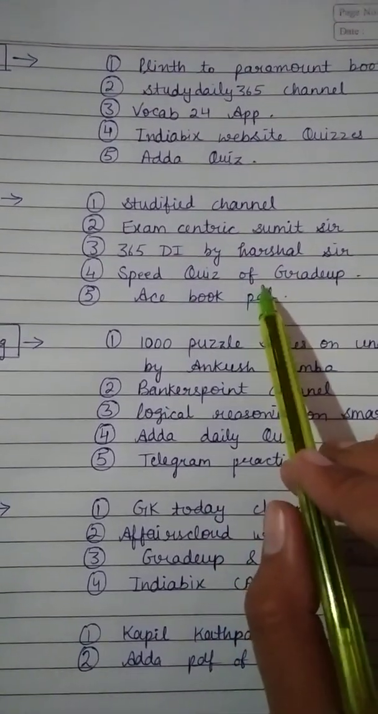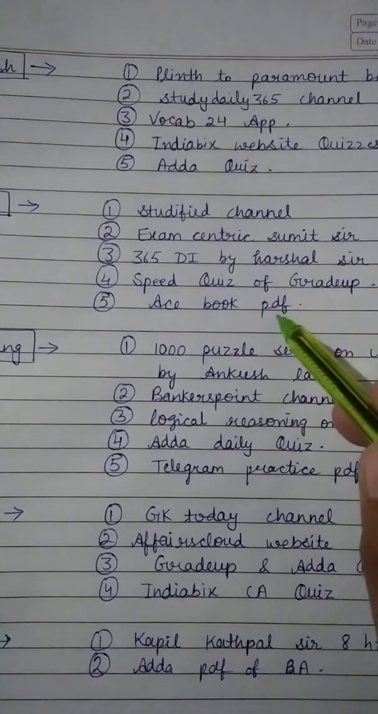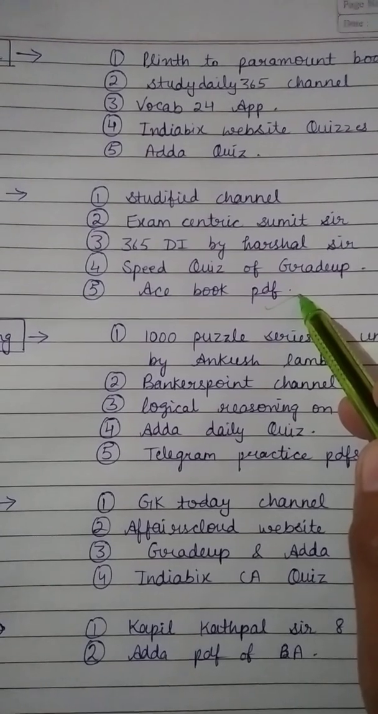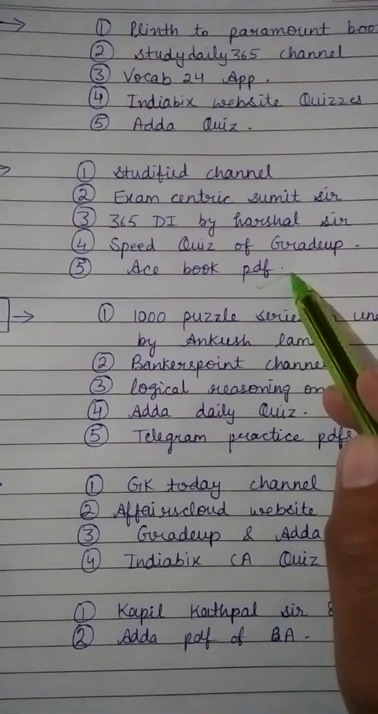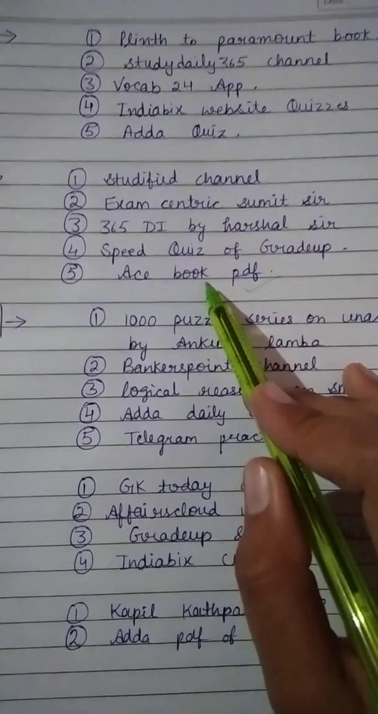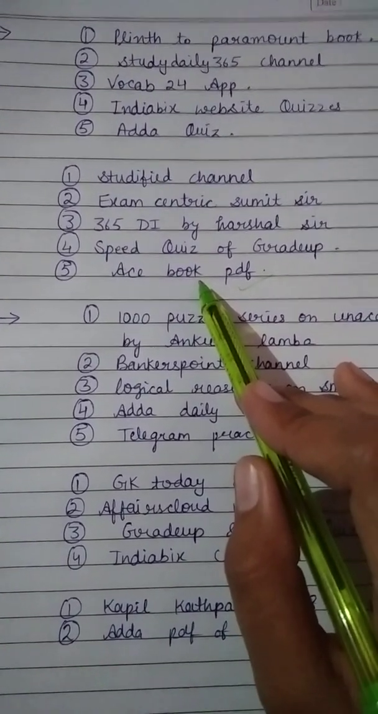And for practicing arithmetic you have to buy a book, or you can find this PDF on Telegram. You just search this PDF on Telegram and it will be there for you, so you can follow this book. Ace book by Adda, so you can follow this book for practicing arithmetic.